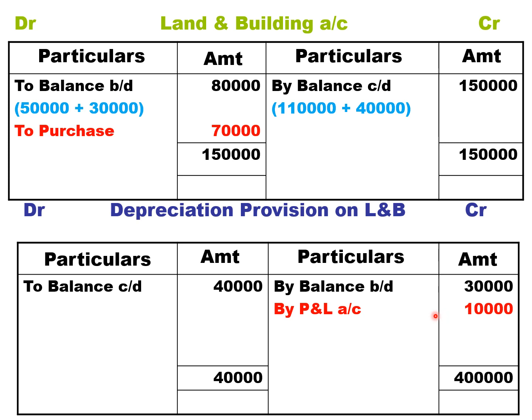Students, whenever accumulated depreciation is given, it should be added to the opening and closing value of the asset, and you should prepare the accumulated depreciation account. It is treated as a liability. So we begin on the credit side as by balance brought down.